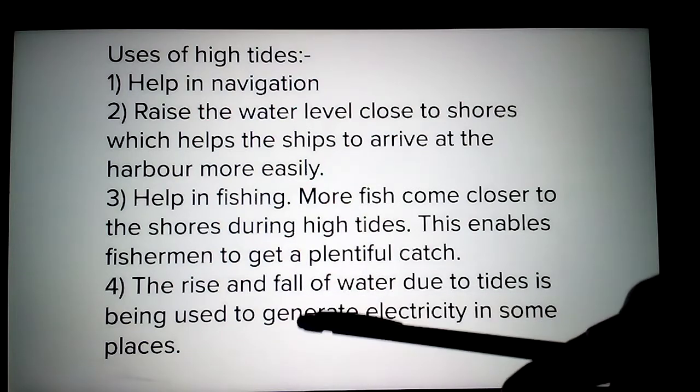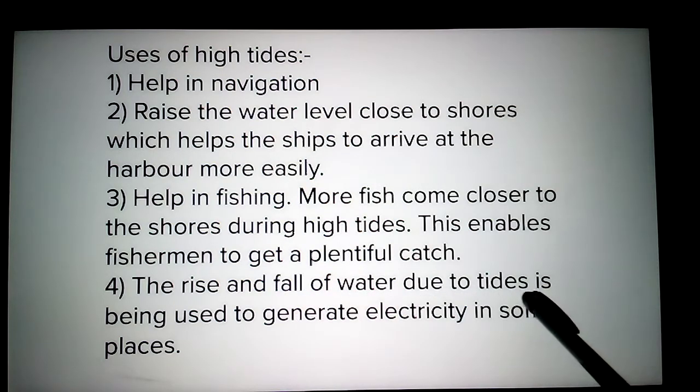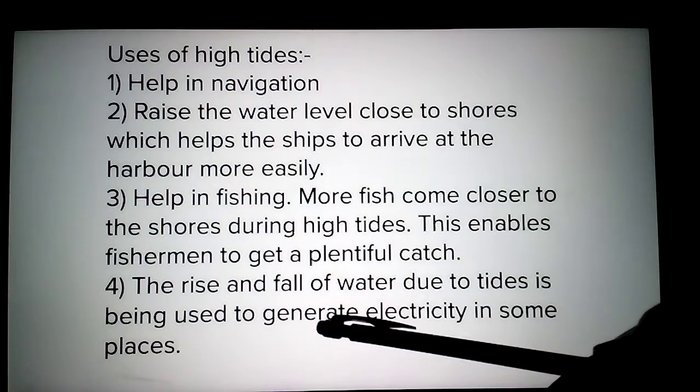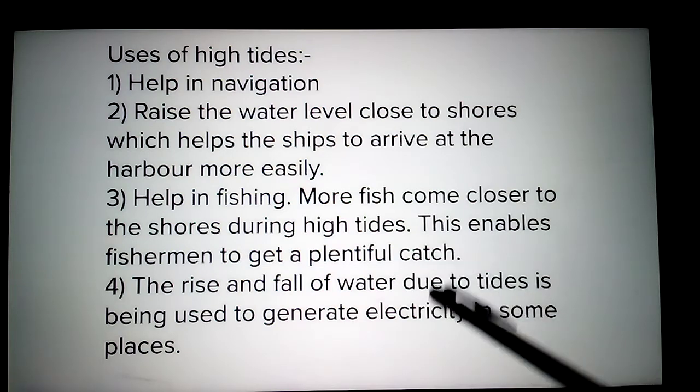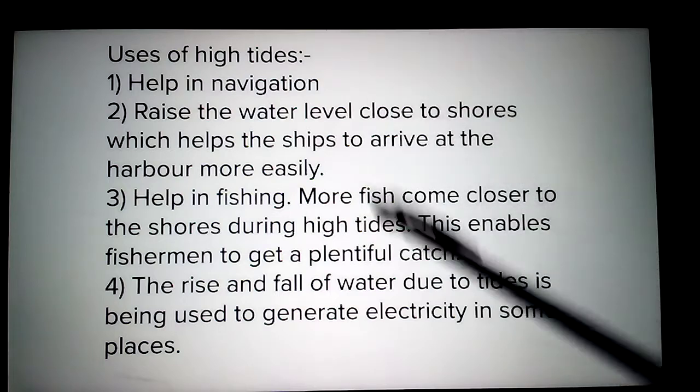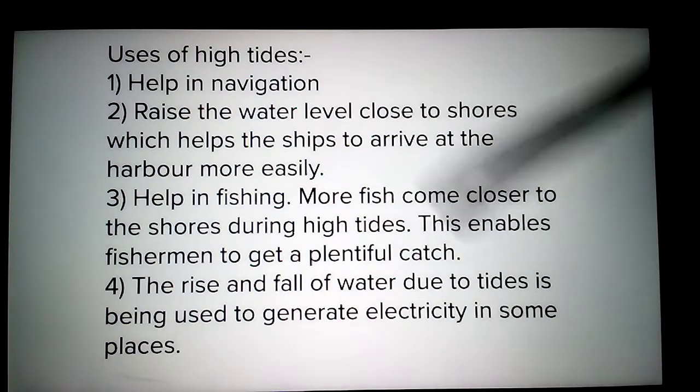Next one, the rise and fall of the water due to tides is used to generate electricity in some places. It is called tidal energy. From the tidal energy, they will produce the electricity. We will see how they produce the electricity.